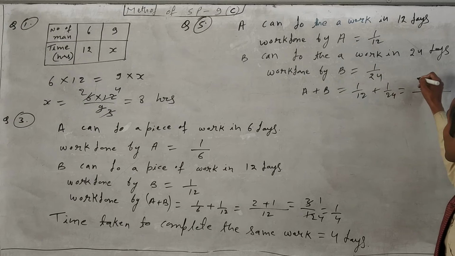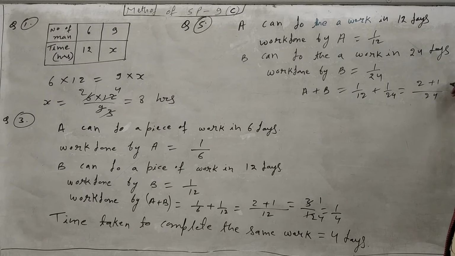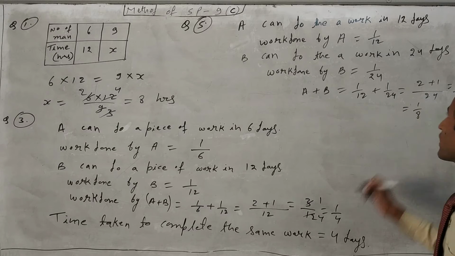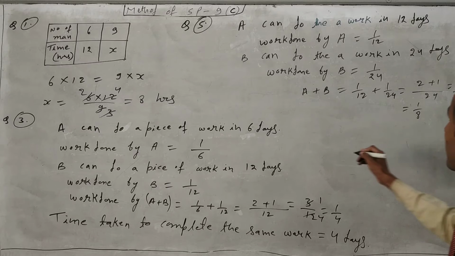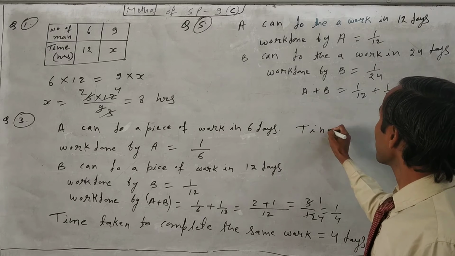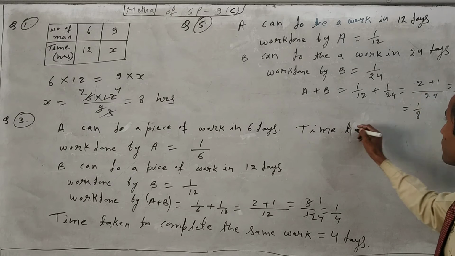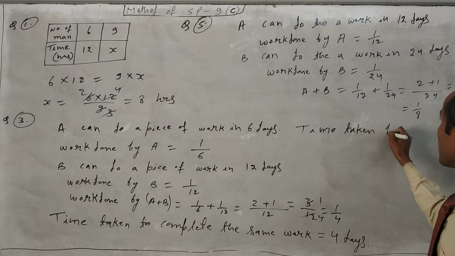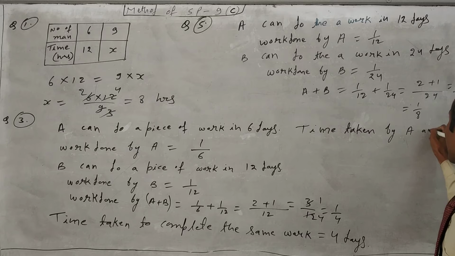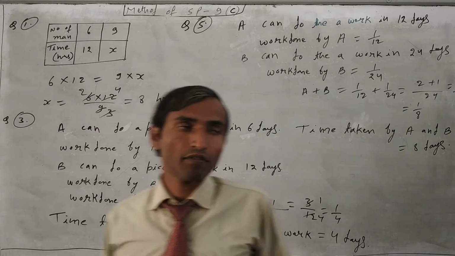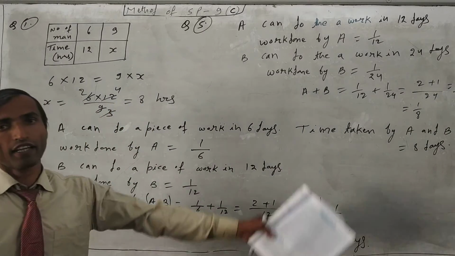So we will multiply 2 plus 1, it will come 3 upon 24. So we will cancel out, it will come 1 upon 8. So work done by A plus B is equal to 1 upon 8. So just find time taken by A and B together to complete the work. Time taken by A and B is equal to 8 days. If A and B work together, they will take 8 days.